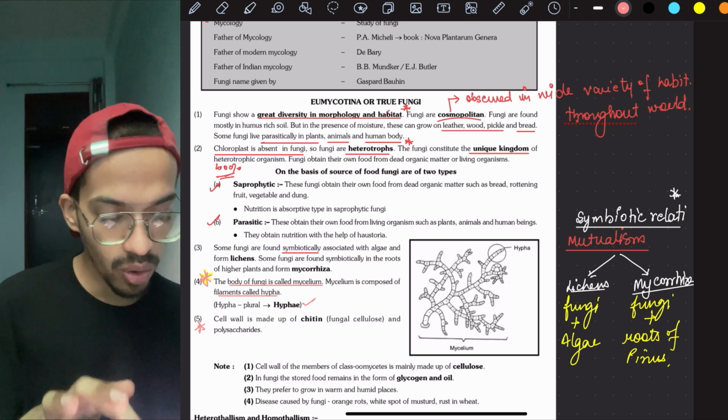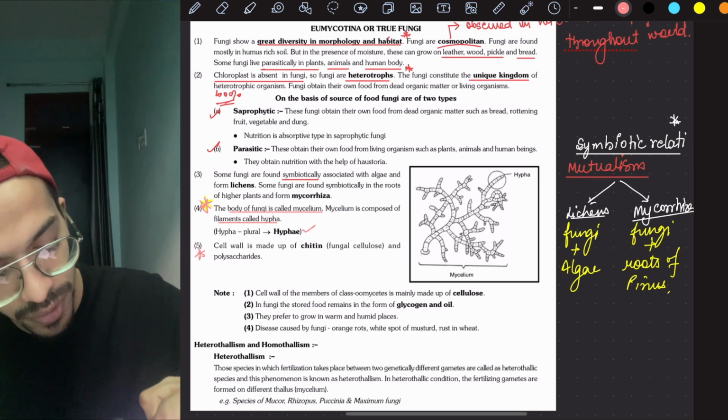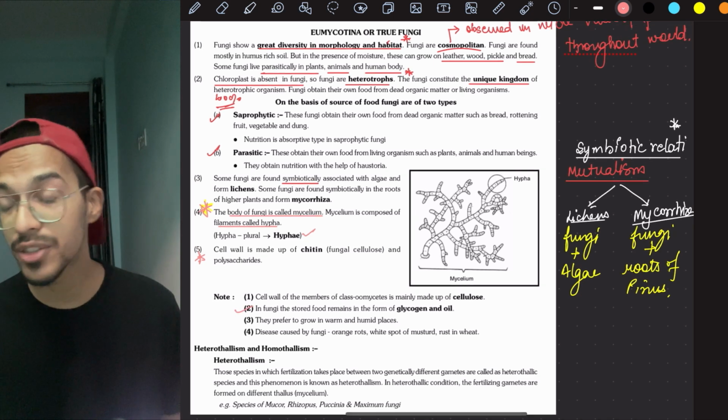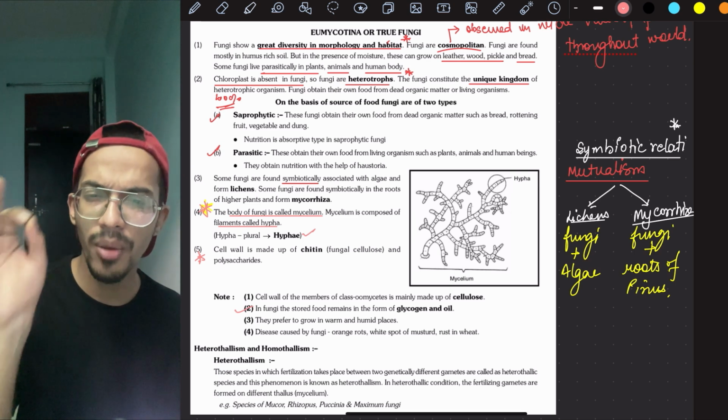Okay, moving on to the other things, the stored food in the case of fungus is glycogen and oil. If you can remember it very well, it's not starch. So this thing you have to remember. They prefer warm and humid places.